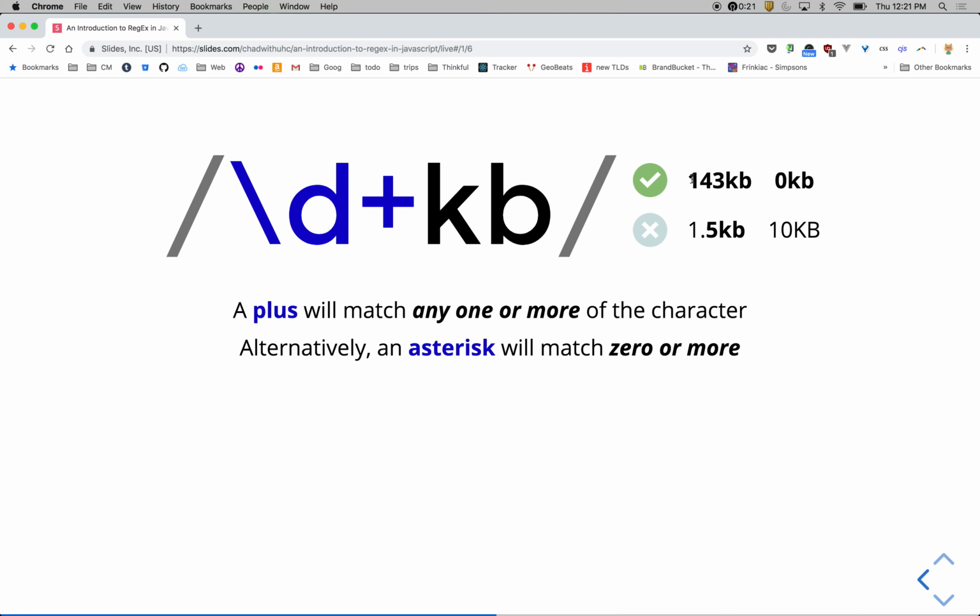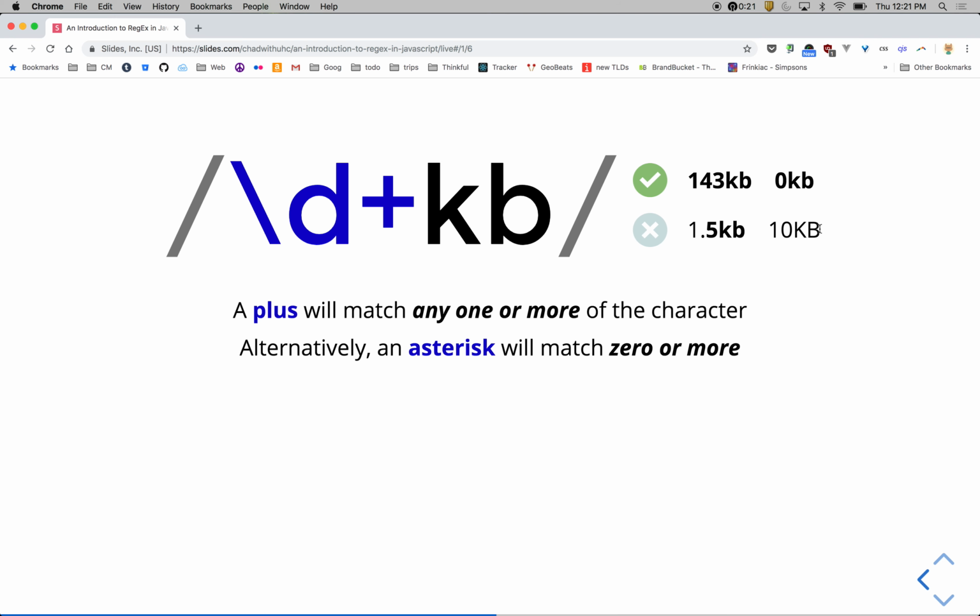Consecutive? I'm making up words just on the spot. So it'll be 143 kilobytes. So that would match all that, 0 kilobytes. But something to be a little careful of is if it's 1.5 kilobyte, the point doesn't count as a digit. So that would not be a match. It would match something, but not what we intended to match in this case.